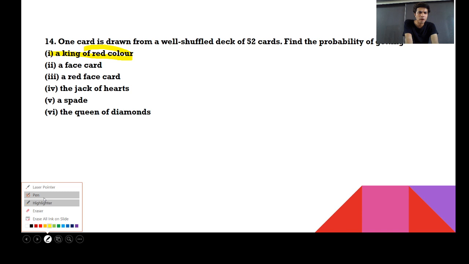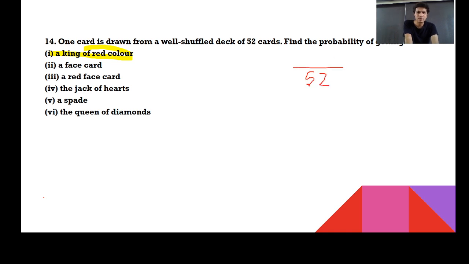Now, move further. We have seen the same kind of question again and again. One card is drawn from a well-shuffled deck of 52 cards. Find the probability of getting a king of red color. First, the thing you need to understand is how many cards there will be in total. So total I have 52 cards.